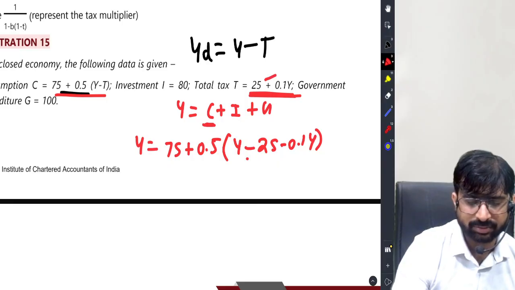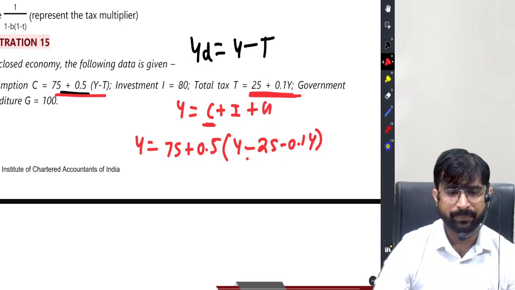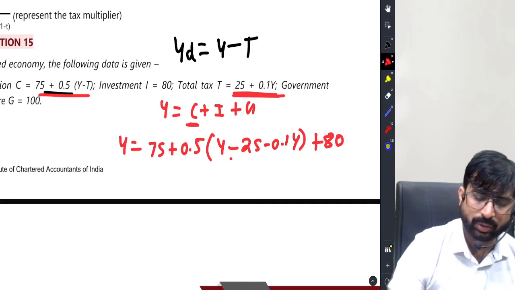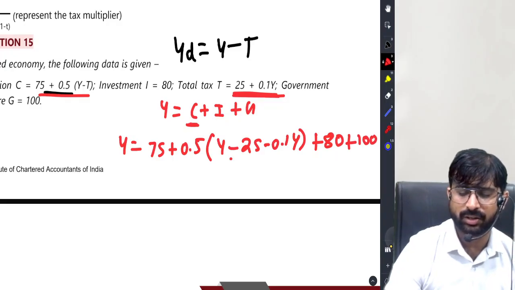Because there was a minus, that's why this also became minus. Now I we know is 80, G we know it's 100.